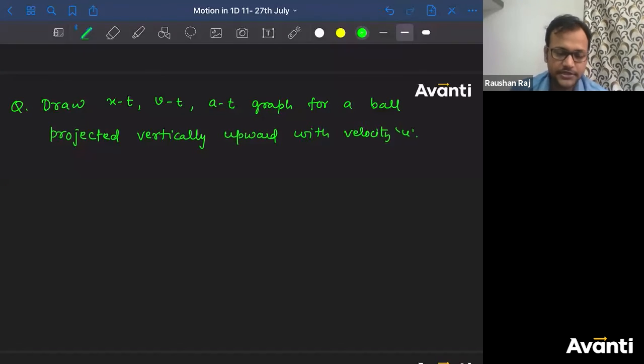Your good score will reflect your attitude. How do you take your preparation? How do you take your studies? This is the start of your 11th, and right now you're worried about whether this is boards or competitive. This is not the way you should approach your goal.